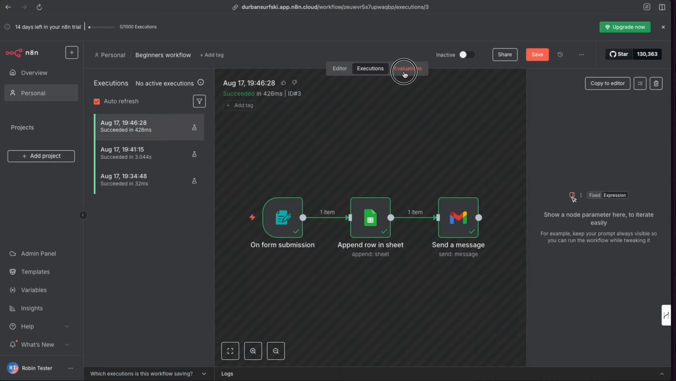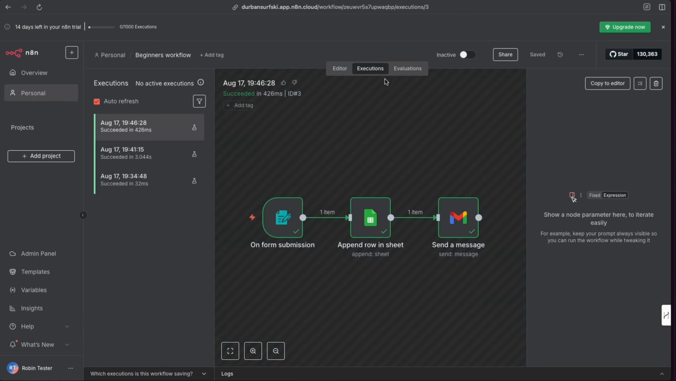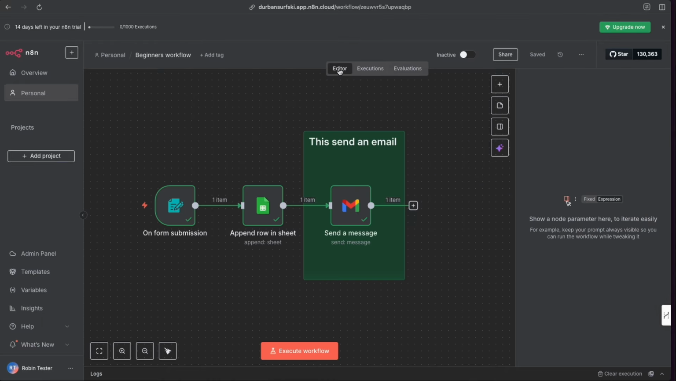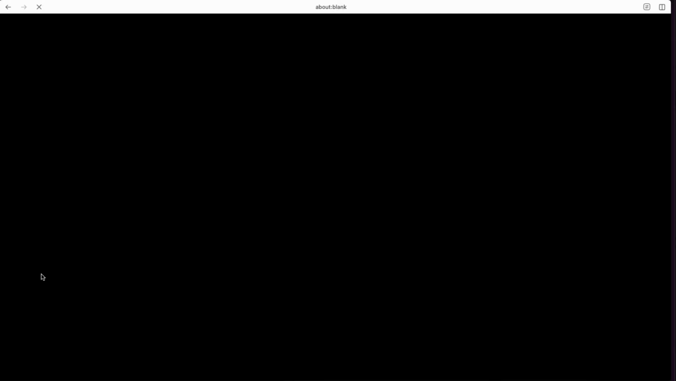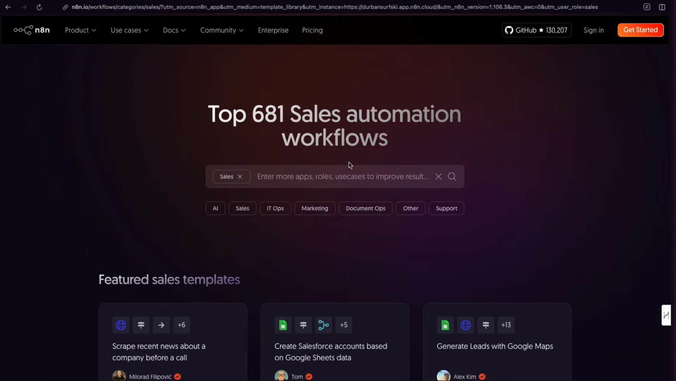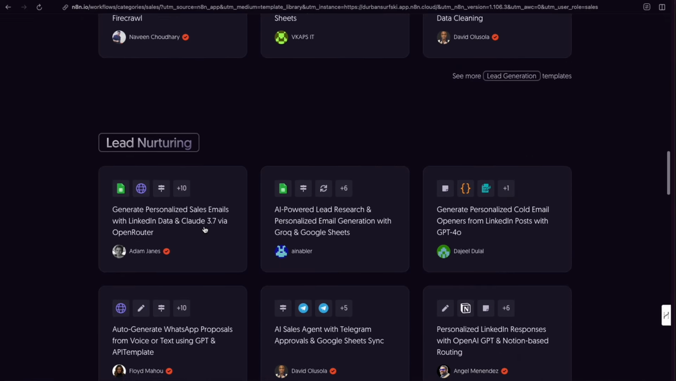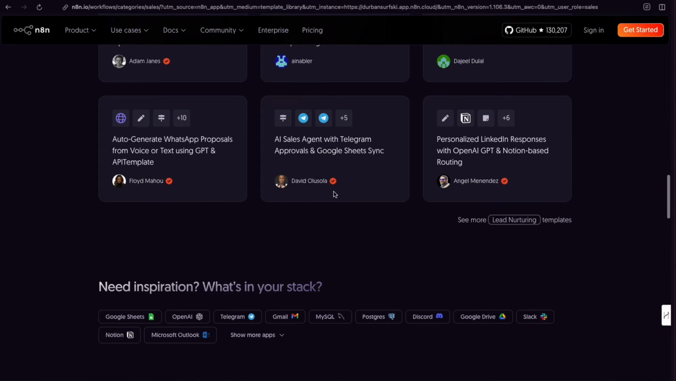So that's very useful. And then evaluations. Let's not get into evaluations just yet. It's a little bit more complex. Let's keep this simple. So we'll get out of that for now. Over here we have templates that you can choose from. So many templates you can go and check out, and you can go and import those templates into your n8n and get started. Look at this: 681 sales automation workflows. Create a Salesforce account, generate leads with Google Maps, social media automation, Gmail campaign sender. You have so many here that you can scroll through and go and grab and pull into your workflow.